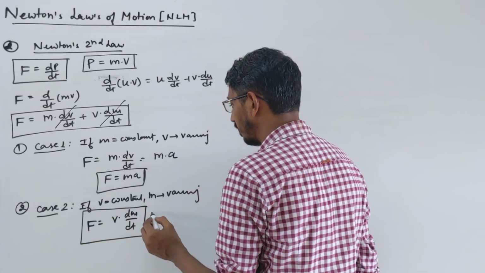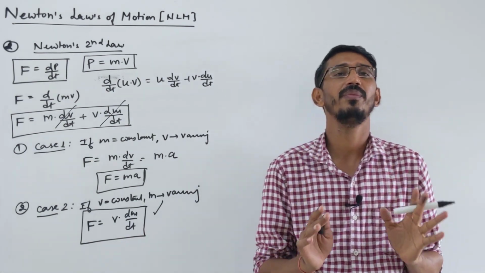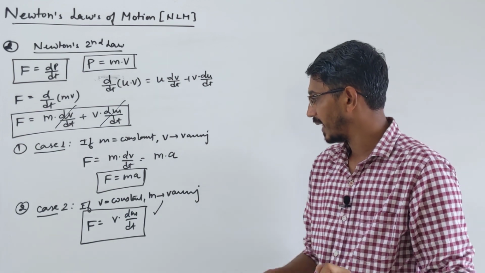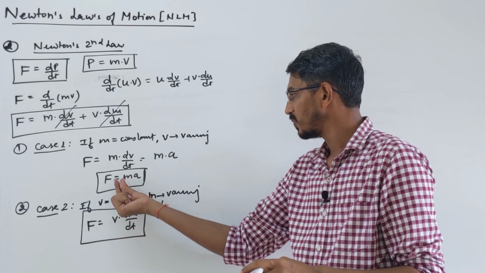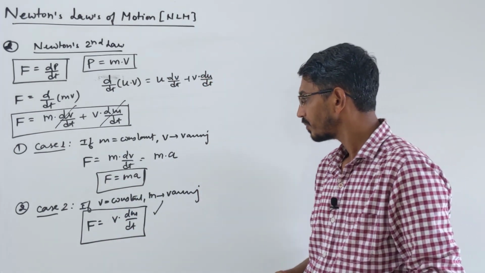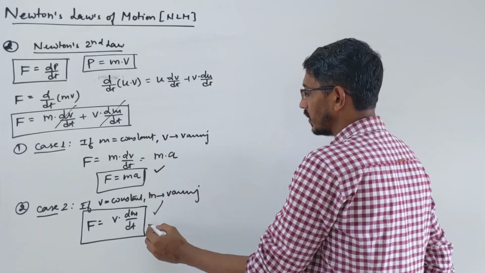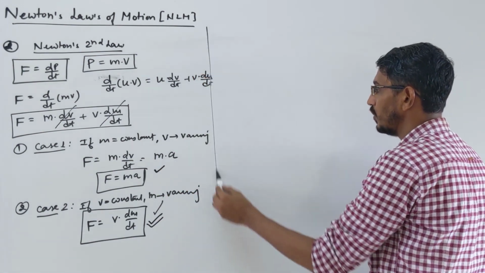Very important formula. Many questions have been asked in NEET about this formula, where velocity of the body is constant and mass is varying. I will give all the examples and patterns they have asked on this formula. This formula will be used with some other things like lift problems, which I will talk about a little later. Now we will focus on this formula. This is a common formula, and it is very important for NEET students because direct questions will be asked on this.